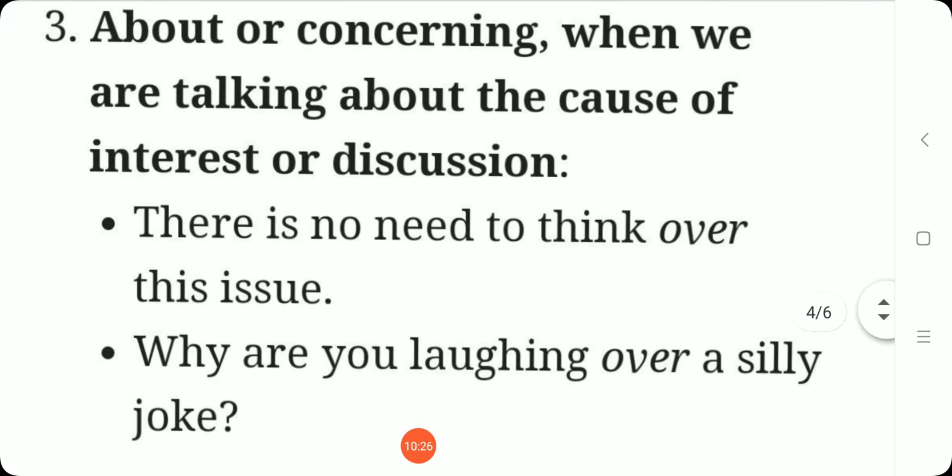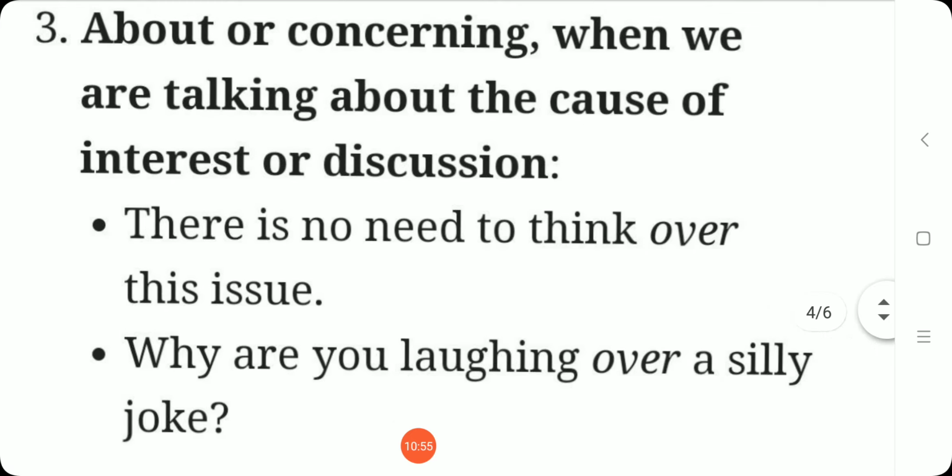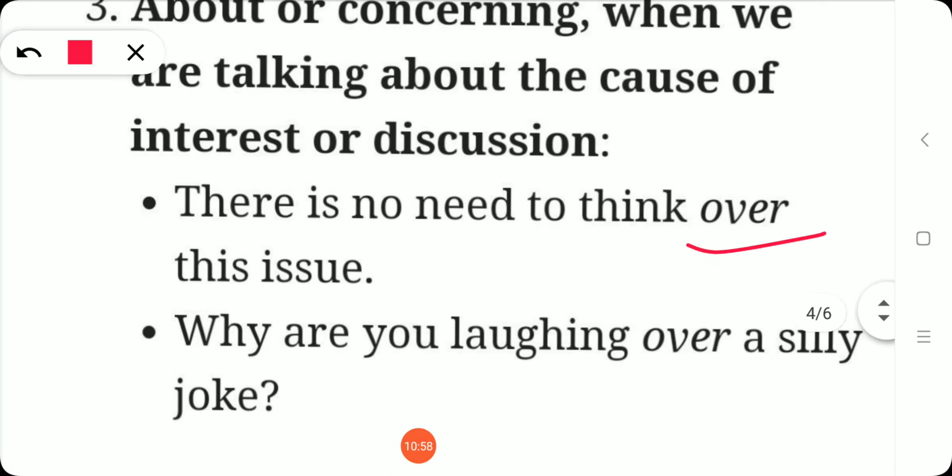Okay, next one, about or concerning when we are talking about the cause of interest or discussion. There is no need to think over this issue. Why are you laughing over a silly joke? So about or concerning when we are talking about the cause of interest or discussion. So இங்கேயும் என்ன பண்ண முடியாது? If you are using above, the sentence will not be appropriate. That is also one of the way to understand, right?